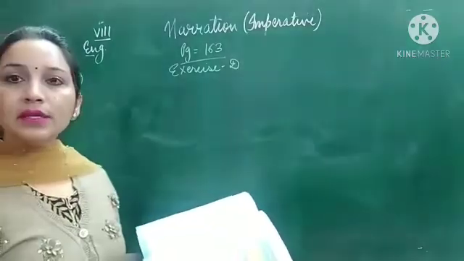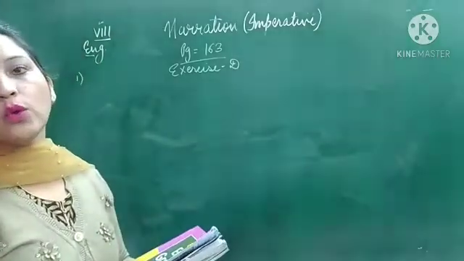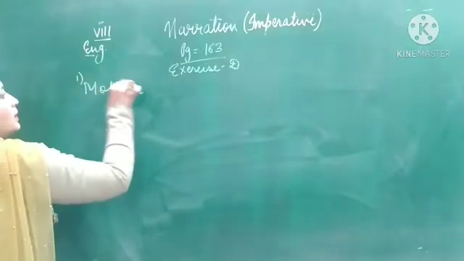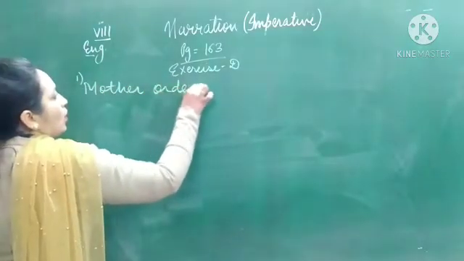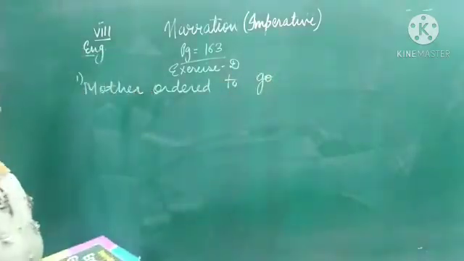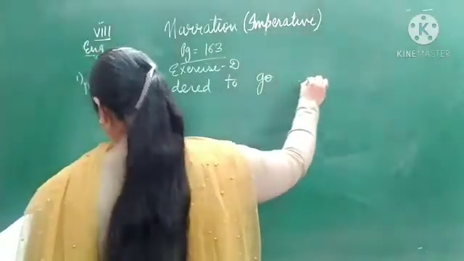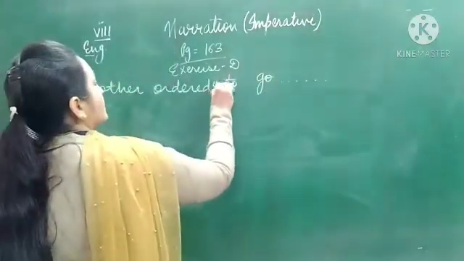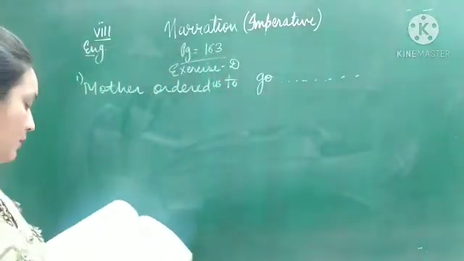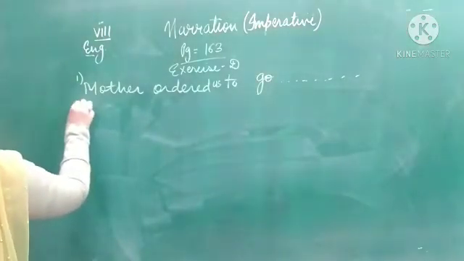Okay. So the first is: Mother said, go to your rooms immediately. It means mother is ordering. So mother ordered us to go to our rooms. The rest of the sentence will be the same. So: mother ordered us to go to our rooms immediately.